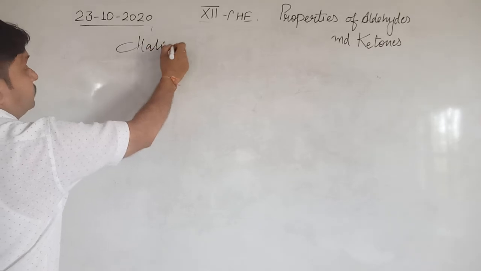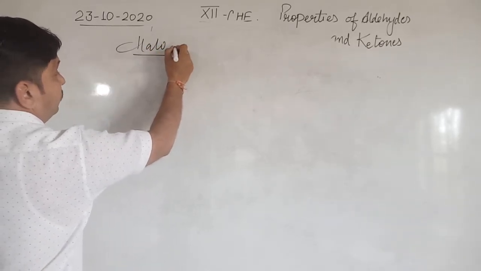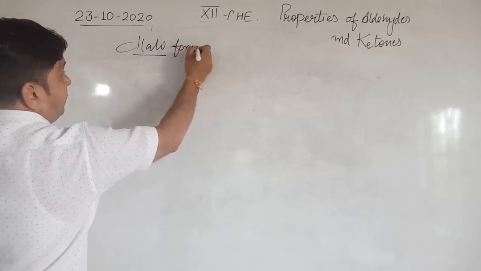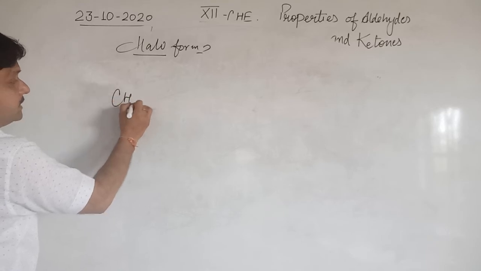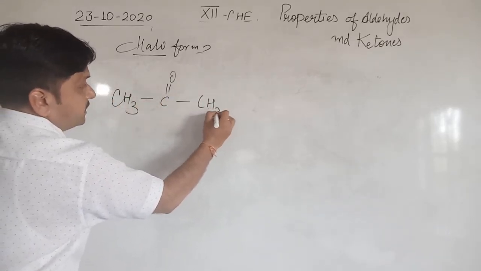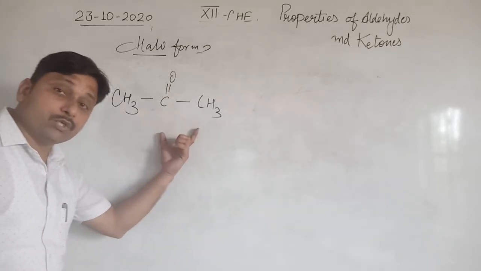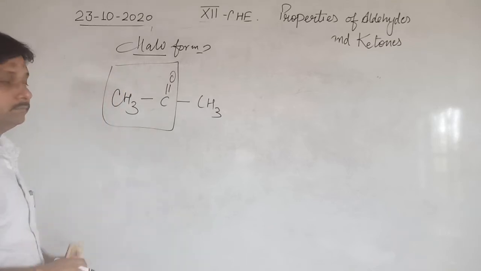So now we have discussed the haloform test. Any compound that contains a CH3CO group, like this compound, clear?